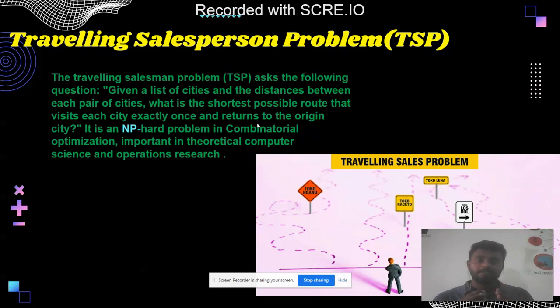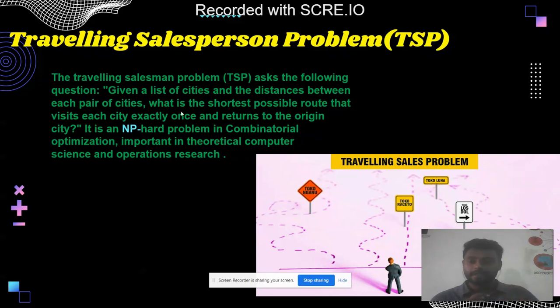Suppose there are 10 cities in a country. A tourist has to visit every city. He will start his visit from a city, and then he has to visit each of the other cities exactly once, and then he has to return back to the city where he started.